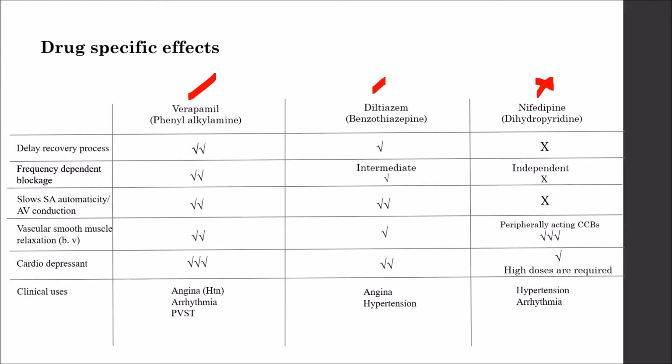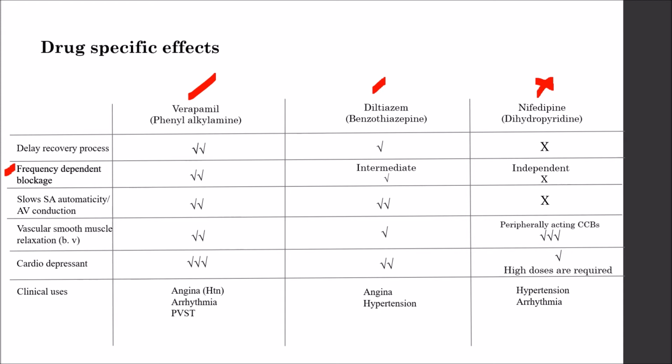Now coming to frequency dependent blockage. By the term frequency dependent blockage, for example, after stimulation, at what frequency, and whether it is dependent or independent, the calcium channel will be activated and the blockage will be done. So in the case of verapamil, there is a prominent frequency dependent blockage, whereas in the case of diltiazem it is intermediate, whereas in the case of nifedipine it is totally independent of frequency.